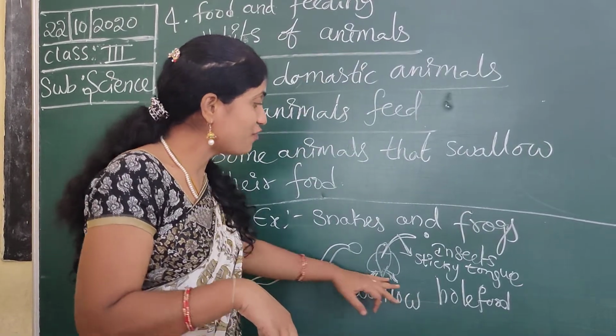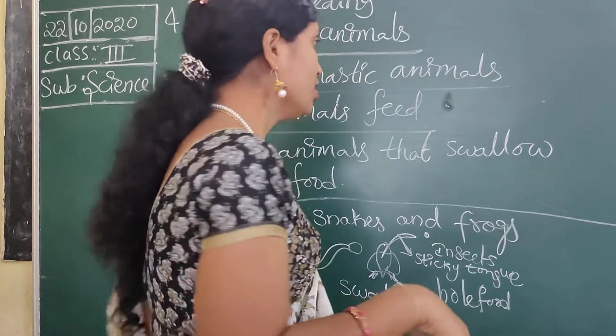So snakes and frogs swallow their whole food.